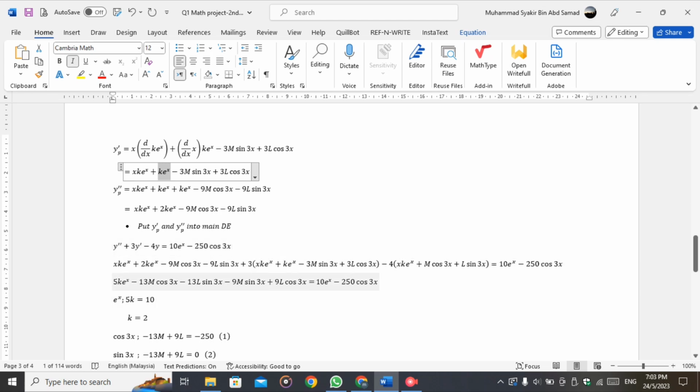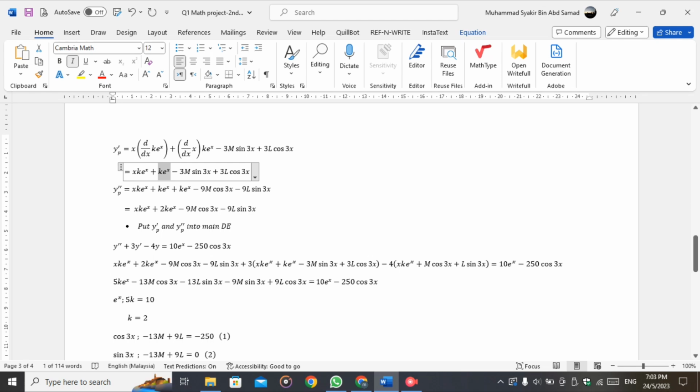And then we get 5k e^x − 13m cos 3x − 13l sin 3x − 9m sin 3x + 9l cos 3x = 10e^x − 250 cos 3x.